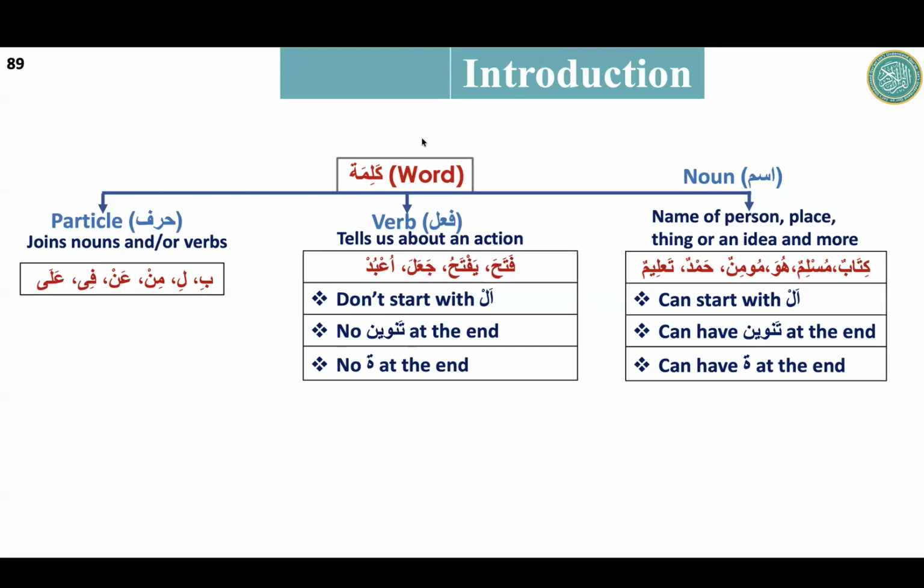Ameen. So we are going to start today's session. Last week we started the verb, the main part. Before that, in the first session, we touched on the noun, attached pronouns and detached pronouns. Now in the second session, we are studying in detail the properties of the ism, the noun.